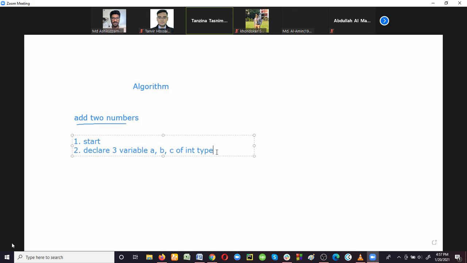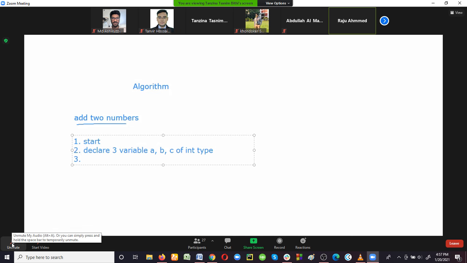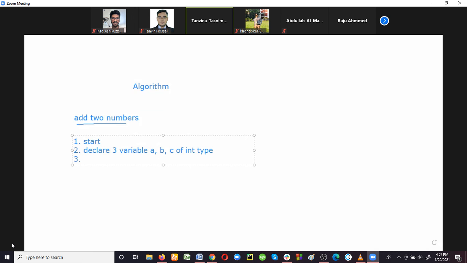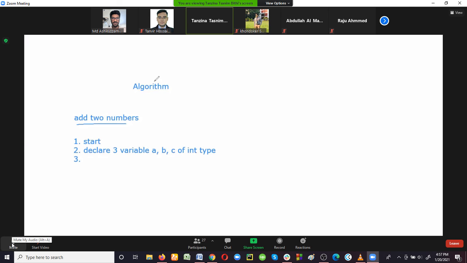Ma'am, a float type, any time float number. Yeah, if you want, you can take float type also. You can declare the input variable as integer type, and you can declare the output variable as float type. It's possible. Okay. And what is the next step?